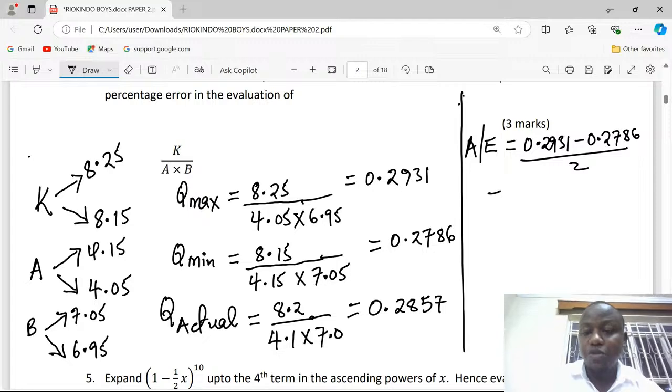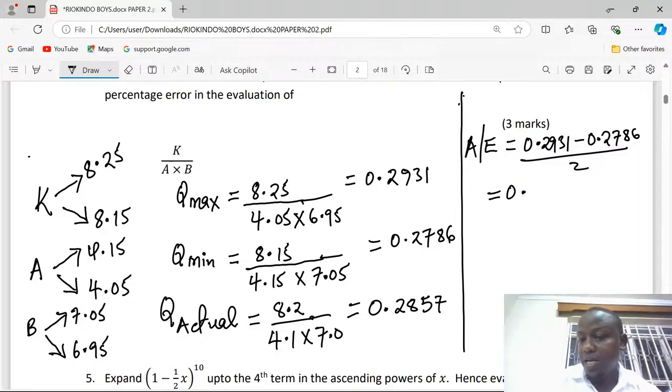That's how we get absolute error. When we get absolute error now as 0.00725, we can get now percentage error.